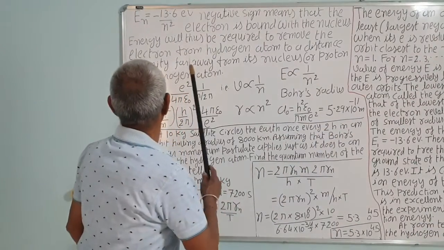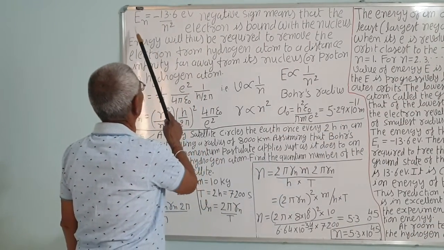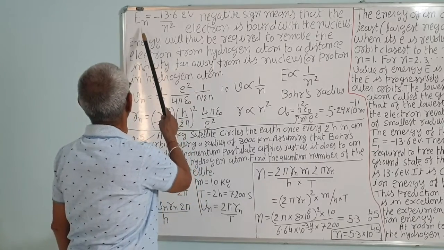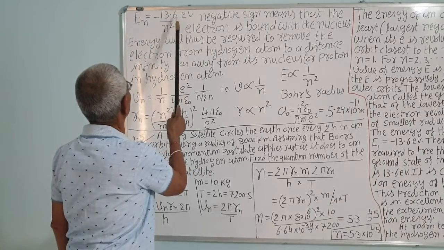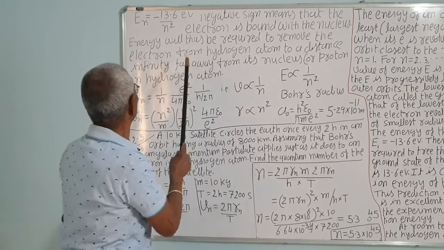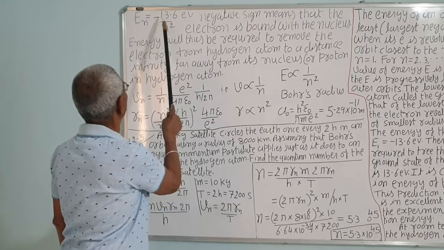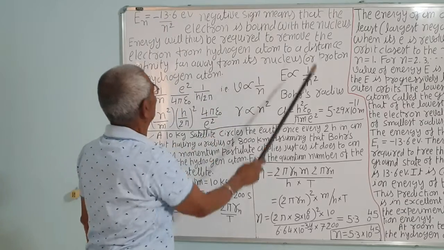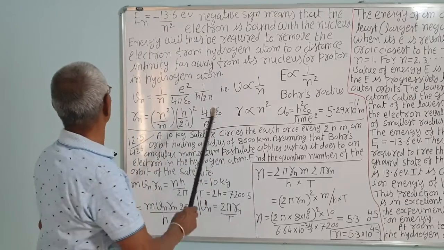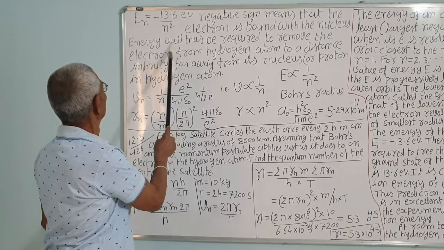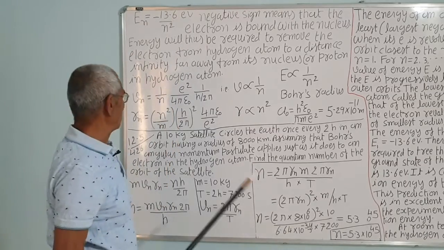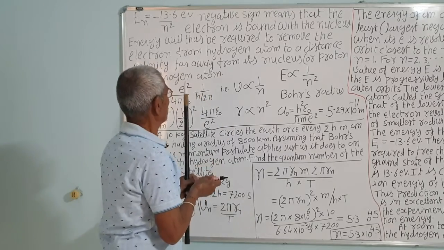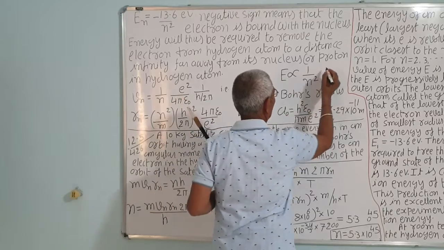Yesterday, in the last lecture, we have seen that the energy of the electron in the hydrogen atom in the ground state is E_n is equal to minus 13.6 electron volt upon n squared. So if it is the ground state, as n is equal to 1, it will be minus 13.6 electron volt. The negative sign means that the electron is bound to the nucleus. That is why this much energy is required to remove the electron from the hydrogen atom, or to separate it from the proton, or to take it far away.